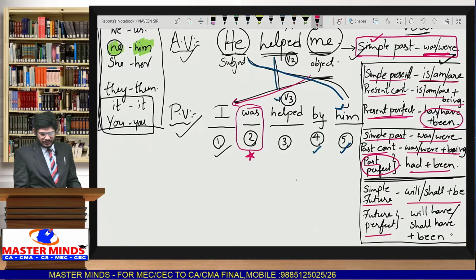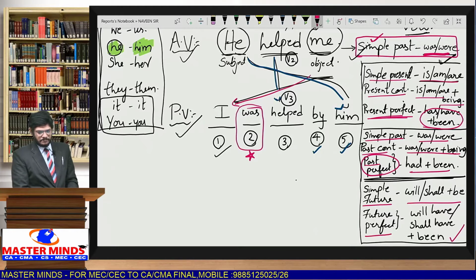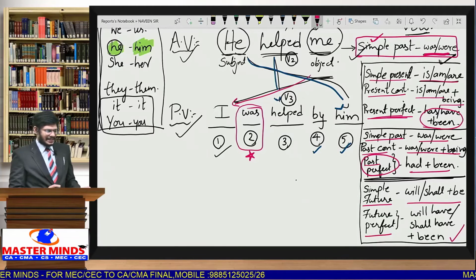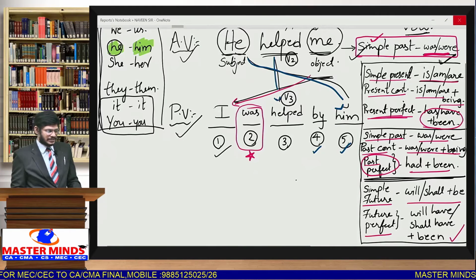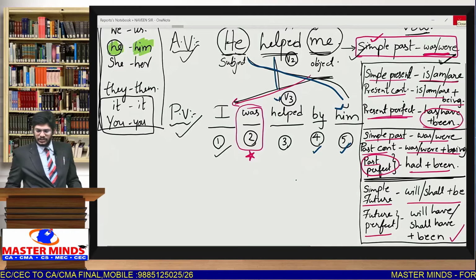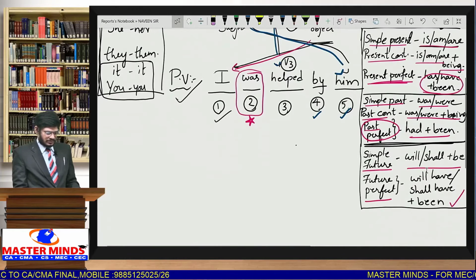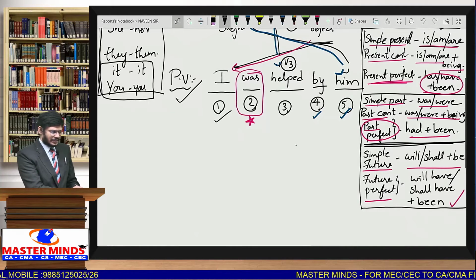If it is in future perfect we use will have or shall have plus been. So this is the entire table that we are going to rely upon. Once you have knowledge of this table, then automatically you can get the answers. Now let us practice some questions. I'll give you some questions. Basing on this table we can answer that.